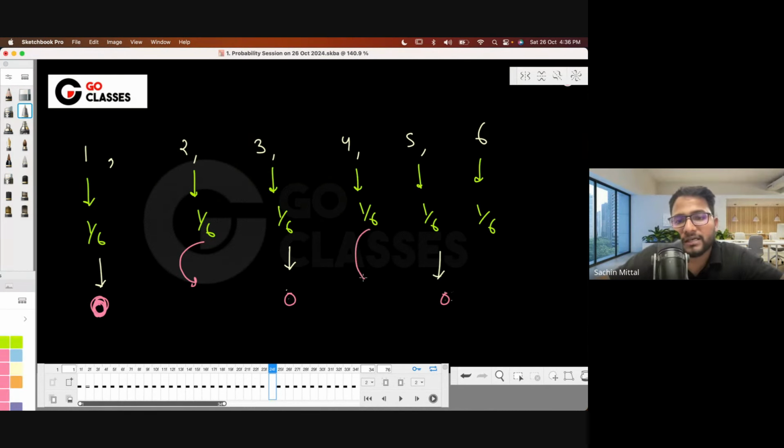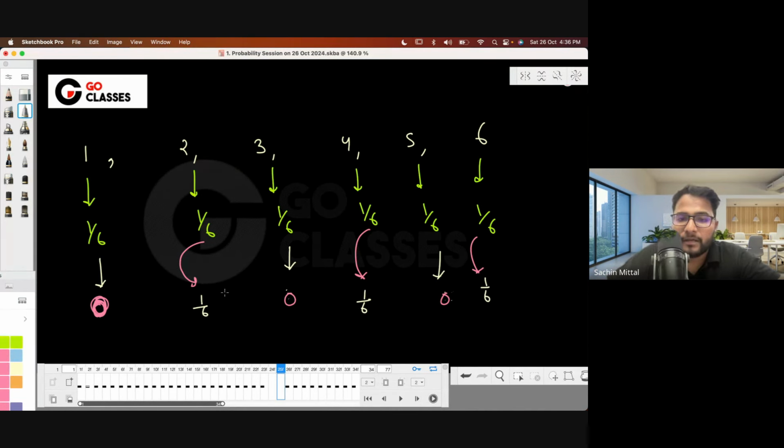So can I just say that in the reduced sample space also the probability of 2 is 1 by 6? Probability of 4 is also 1 by 6. Probability of 6 is also 1 by 6. The answer is no. So in the reduced sample space, what is this probability? That's what is asked in the question, right? So what is the answer here? It is 1 by 3, but we need to answer it very carefully as to why this is 1 by 3. Whatever the earlier probability was, it is 1 by 6. You can write the earlier probability.